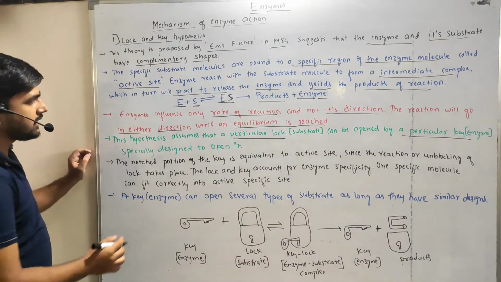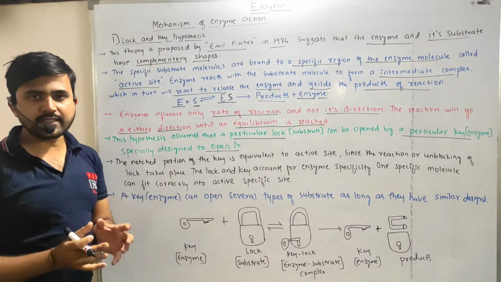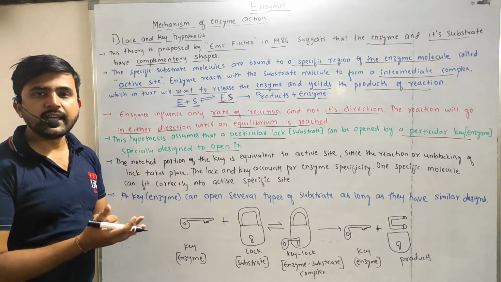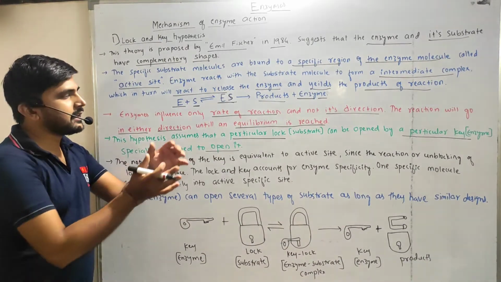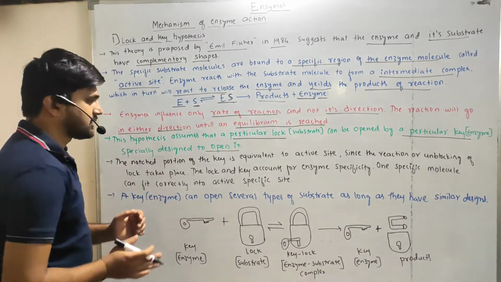Some enzymes are specially designed to catalyze one specific substrate.